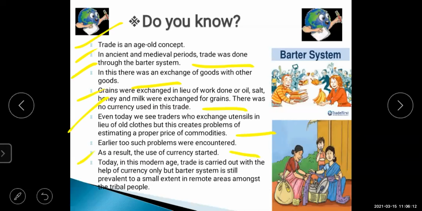Today, in this modern age, trade is carried out with the help of currency only, but the barter system is still prevalent to a small extent in remote areas amongst the tribal people. But in today's modern age, trade is carried out only with the help of currencies. But even now, if we go far away from the city or a town, we can say this type of barter system is there.